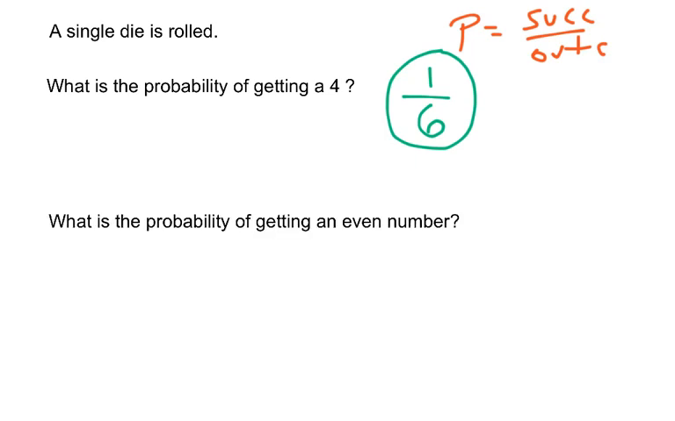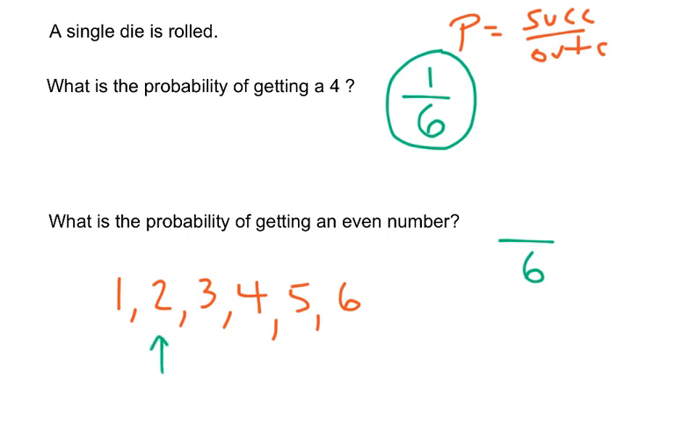With this same single die that's rolled, what is the probability of getting an even number? Let's see. I still have those same 6 outcomes. Now I have to decide, what are my even numbers? Well, if it helps you to list them out, you can go ahead and do that. All of the outcomes are 1, 2, 3, 4, 5, and 6. And now we can decide which ones of these are even numbers.